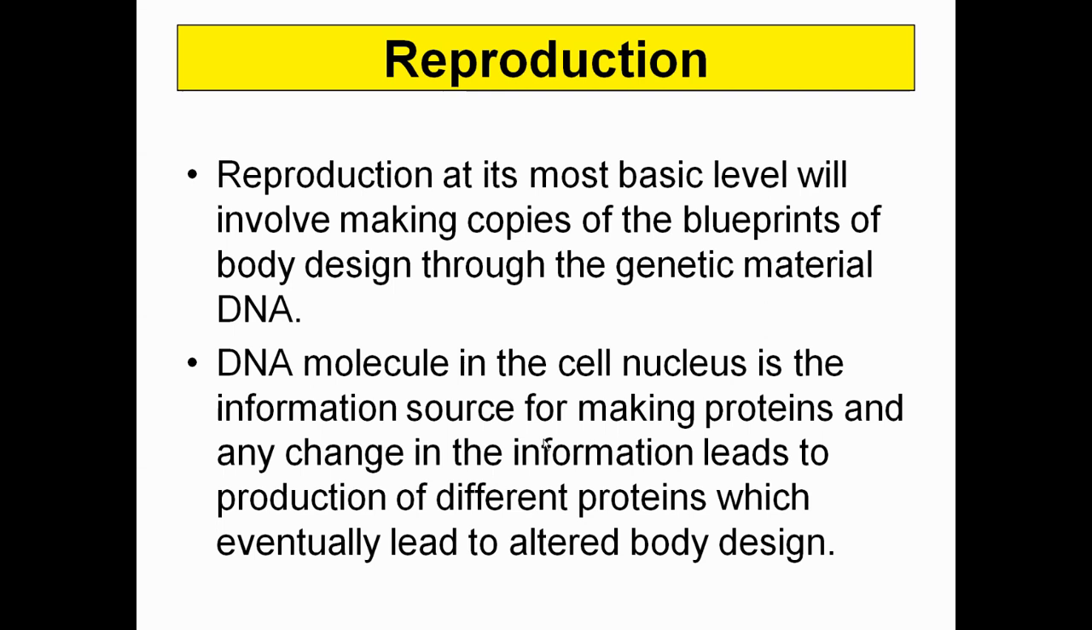Now reproduction involves one of the important tasks, that is making a copy of the DNA. As you know, DNA carries all of the information regarding the organism. So it is very important that when the organism is going to divide and a new baby needs to be formed, first of all the genetic material needs to be copied. The DNA molecule in the cell nucleus is the information source for making proteins, and any change in the information means production of different proteins, which eventually leads to an altered body design.